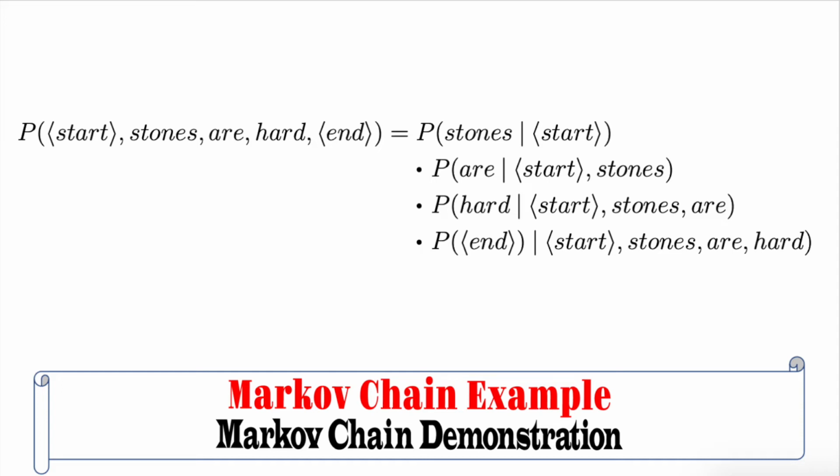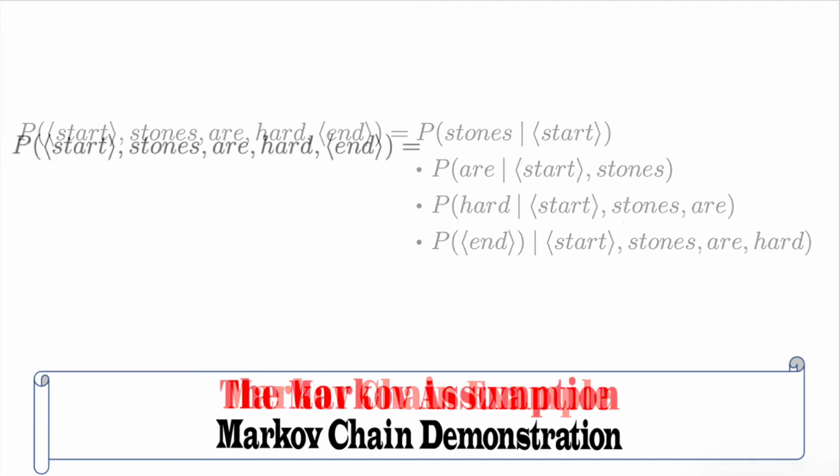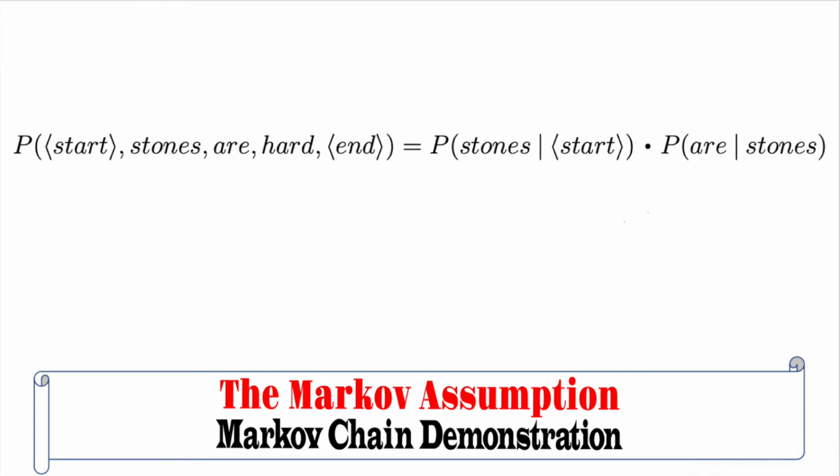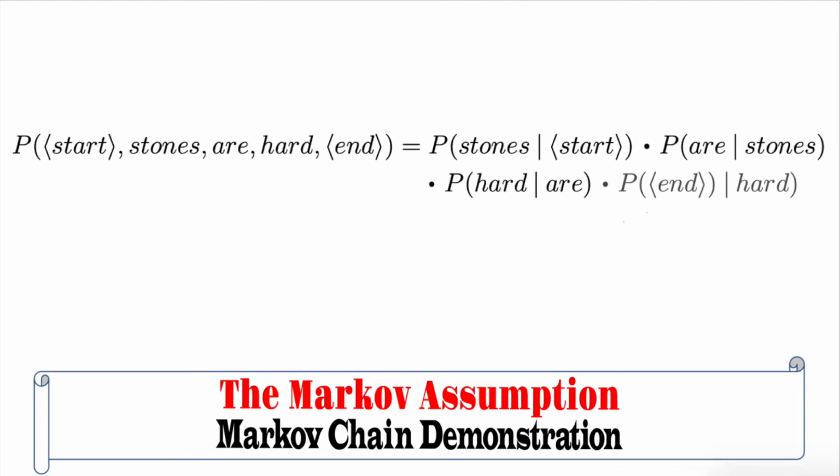The formula gets complicated as the sequence gets longer, but it can be easily solved by applying the Markov assumption, which I will show on the screen. The probability of the start marker, stones are hard, end marker, is equal to the probability of stones given the start marker times the probability of R given stones times the probability of hard given R times the probability of end marker given hard.